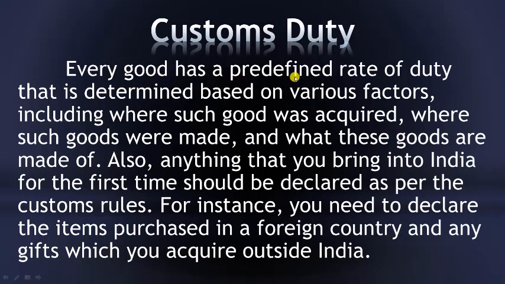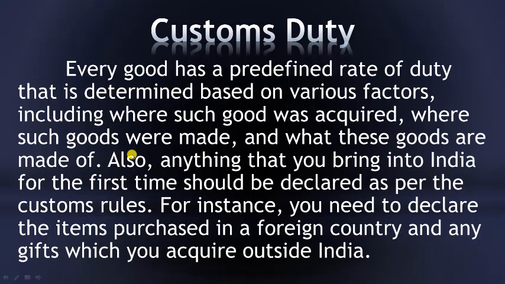Every good has a predefined rate of duty that is determined based on various factors, including where such goods were acquired, where such goods were made, and what these goods are made of. For example, let us say a product is manufactured in China, a product is manufactured in USA, or a product is manufactured in France, a product is manufactured in UK, and it is imported into India.